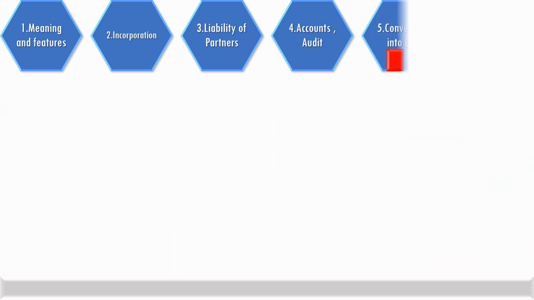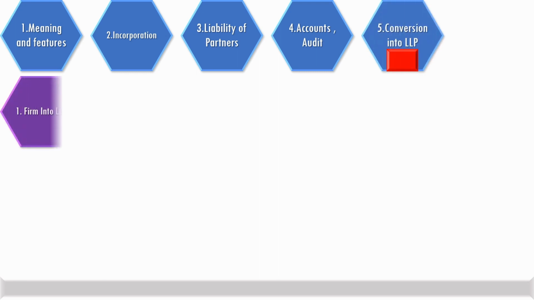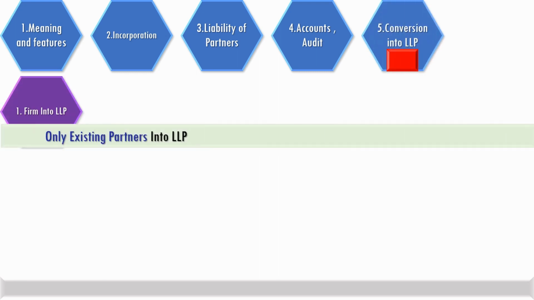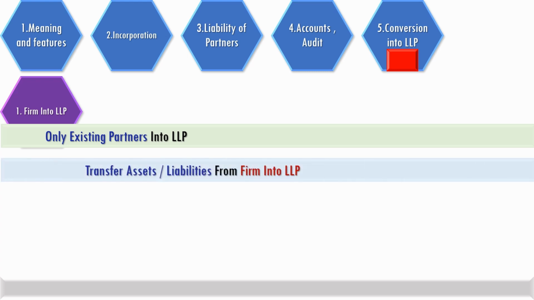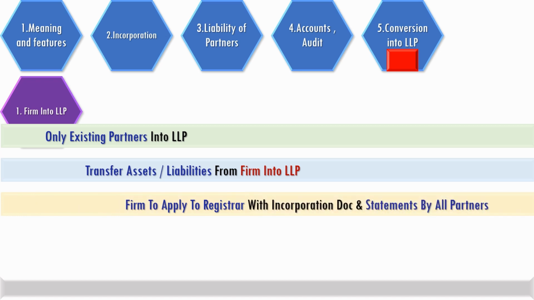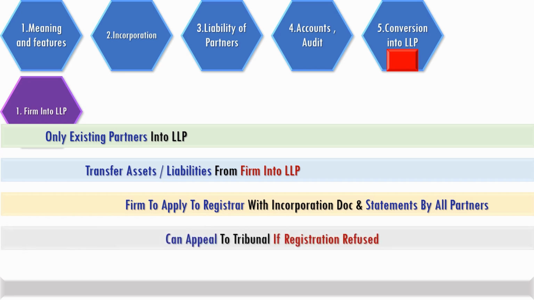The LLP Act provides for creation of an LLP by conversion of a firm. Only existing partners can convert into an LLP by way of transfer of assets and liabilities from the firm into the new LLP. The firm shall apply to the registrar with incorporation documents and statements by all partners. If the registrar refuses, the firm can appeal to the tribunal.